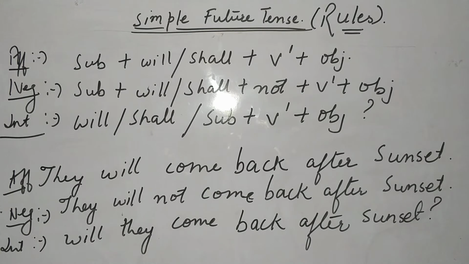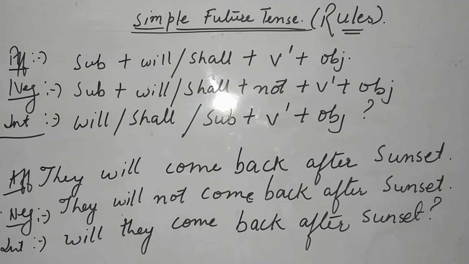This tense is used to explain actions that have to take place in future, to express a hope or expectation, or to offer suggestions. The rule is written: subject plus will/shall plus first form of verb and your object. I have written will and shall. Will is used with he, she, it, and shall is used with first person pronouns, that is I, we.